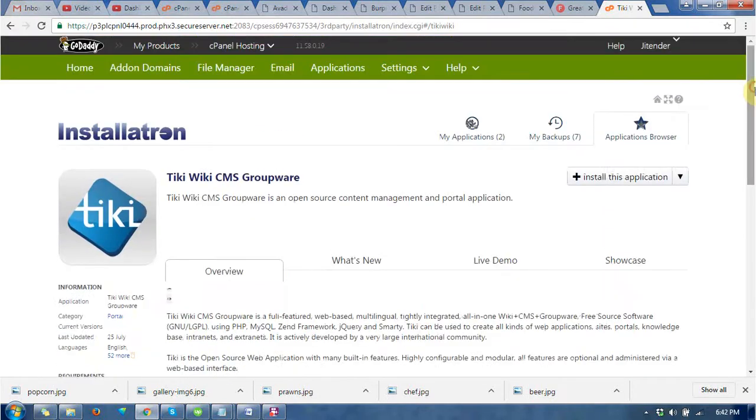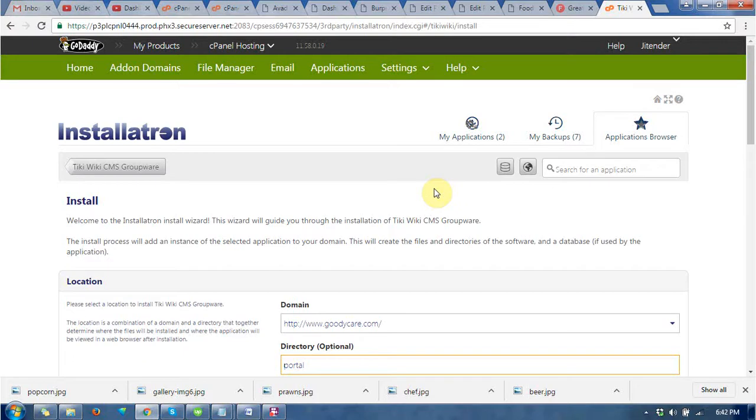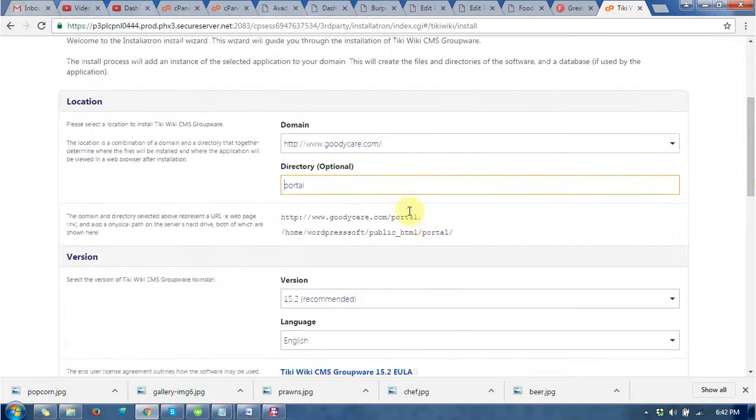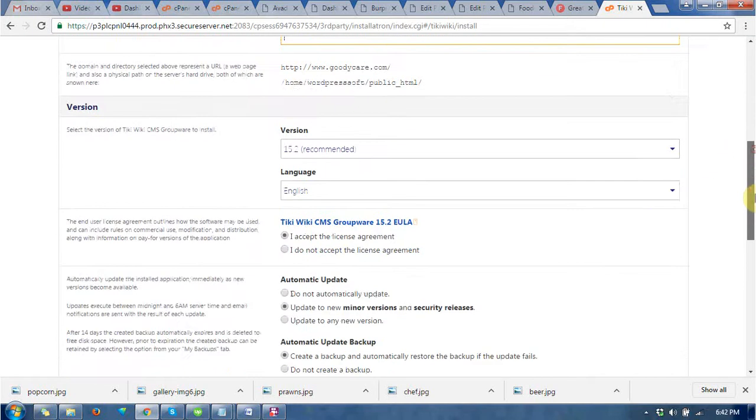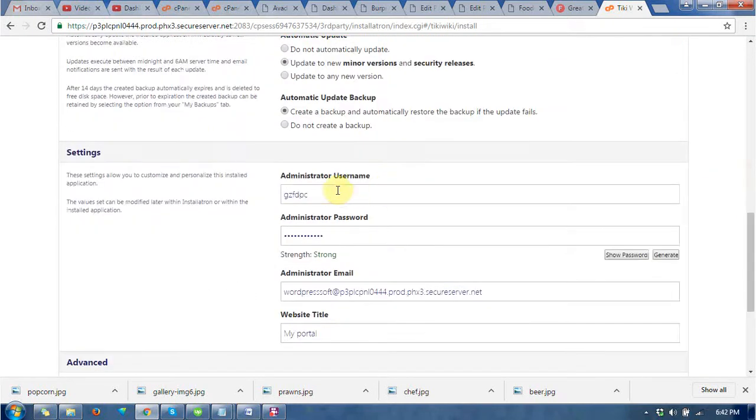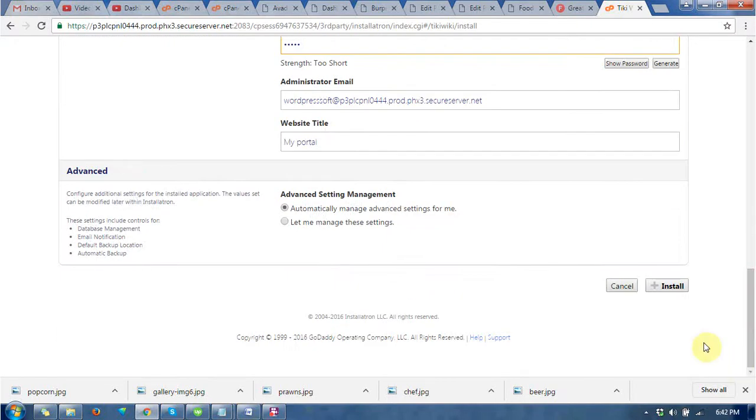After clicking on that icon, it will be redirected to the next page, and then click on install this application. Choose the location where you want to install this application and give your username and password here. So at the bottom, click on the install button.